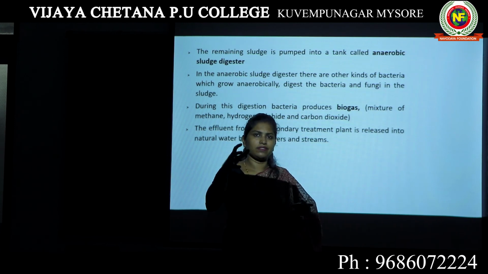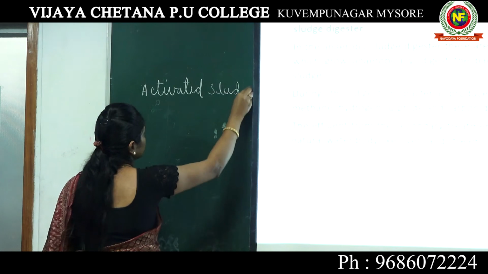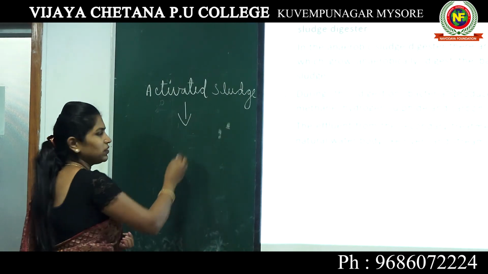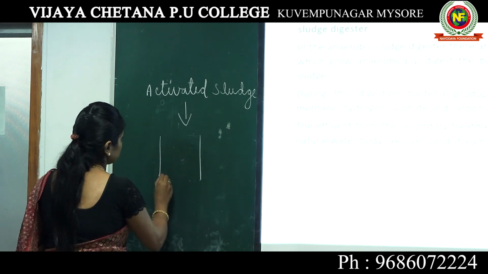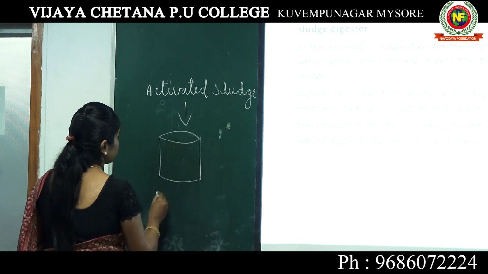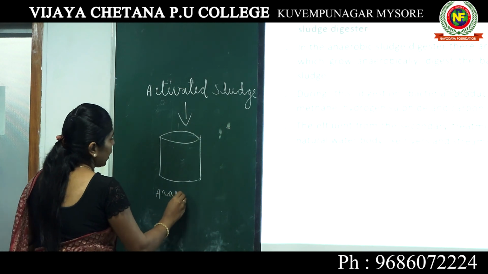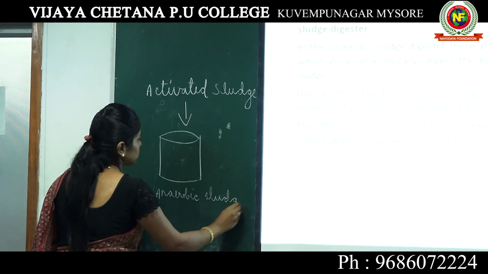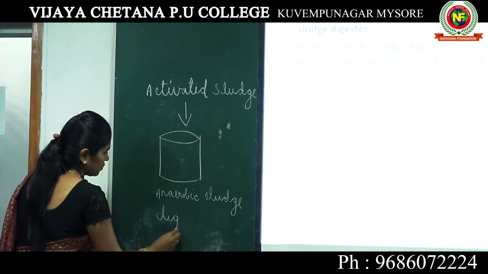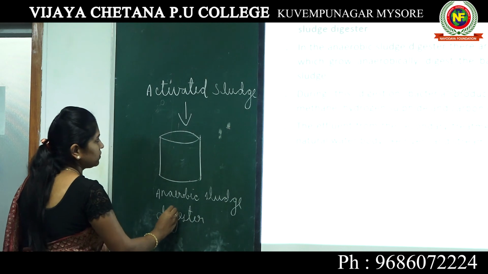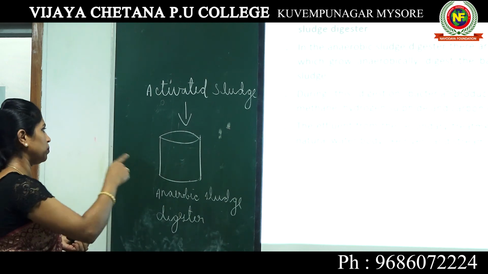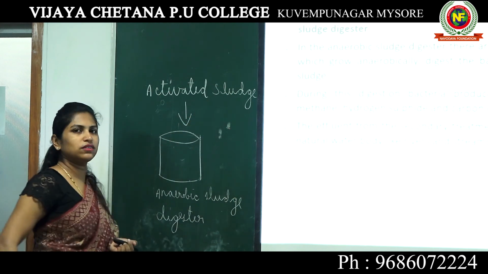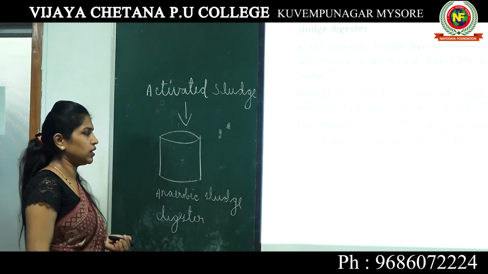Now, this activated sludge will be sent to an anaerobic sludge digester.